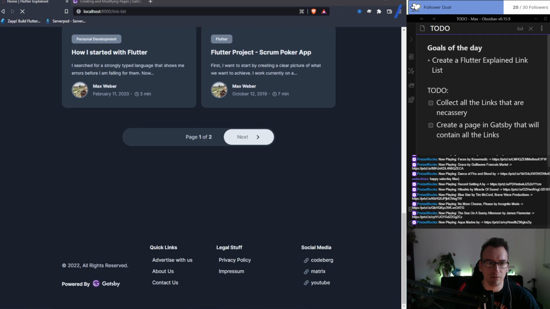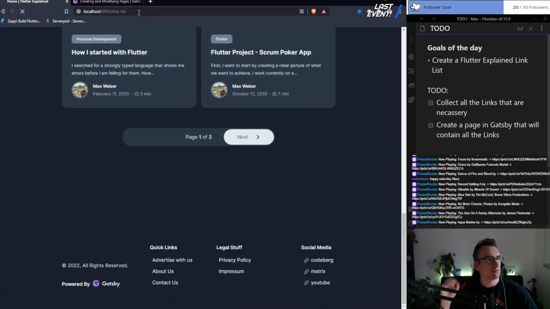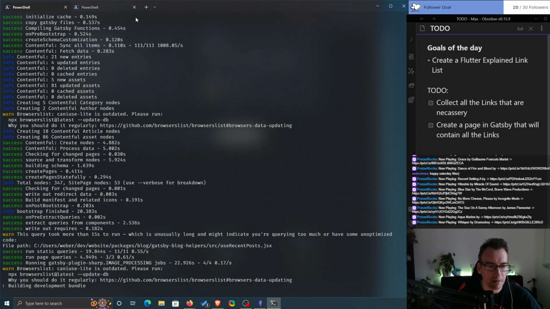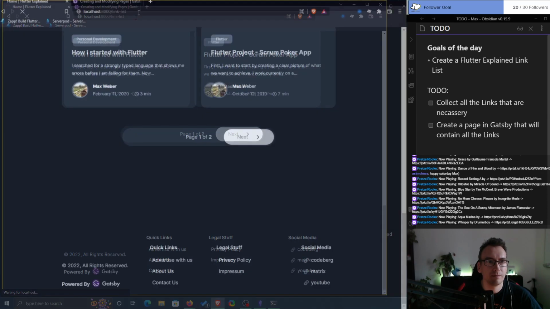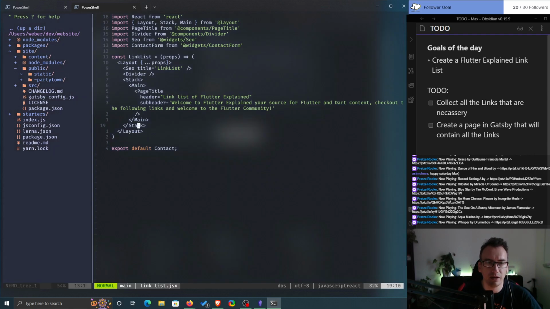The page from the contact form is also local, so it should work actually, but you never know, right? So let's wait. Building development bundle. Go, go, go. Doesn't hurt if it's fast. And then inside of here, we can probably create the different parts, we have here a stack. And then inside of that layout, we would probably have something like links, different links.